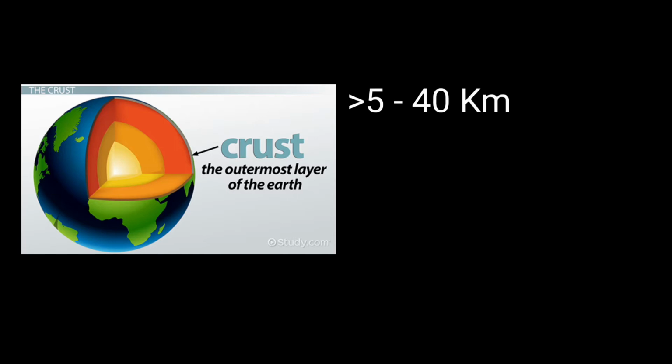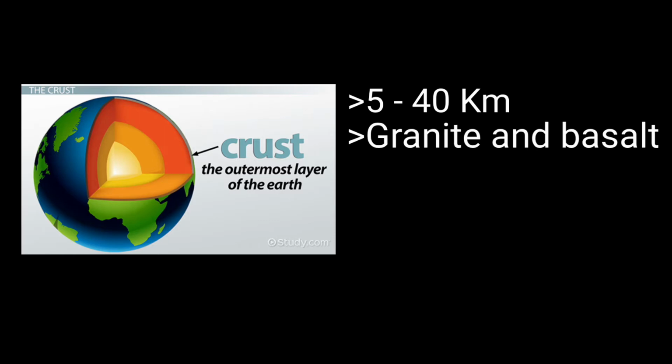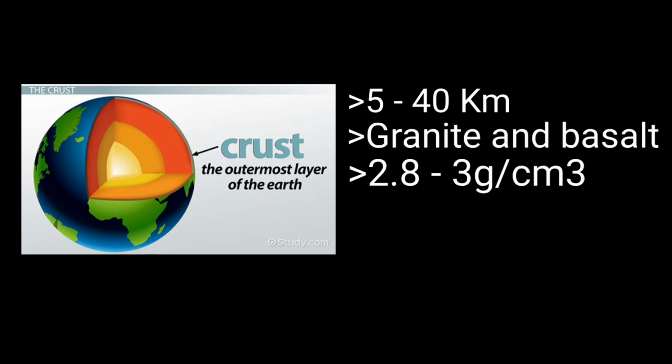The crust is located just above the lithosphere. This layer is mainly composed of granite and basalt along with other igneous rocks. This layer is around 900 degrees Fahrenheit and has a density of 2.83 through 3 grams per centimeter cubed. The pressure of the crust is around 4 GPa. This layer is in a solid state of matter and the melting point of the crust is roughly 1000 Kelvin.